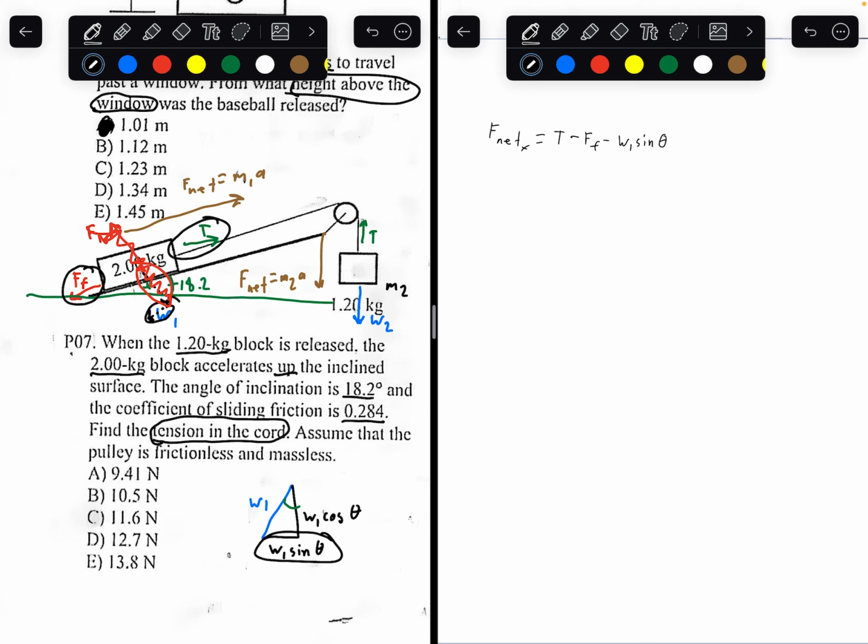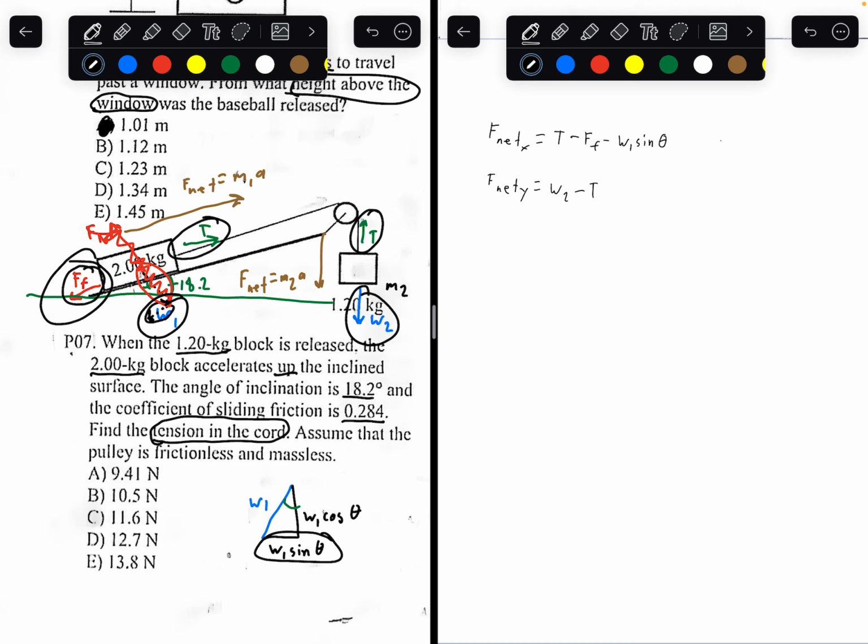So tension, force of friction, weight 1 sine theta. What about in the y direction? That one is a bit simpler. It's equal to the weight force of the second mass minus the tension. So weight force of the second mass minus tension.